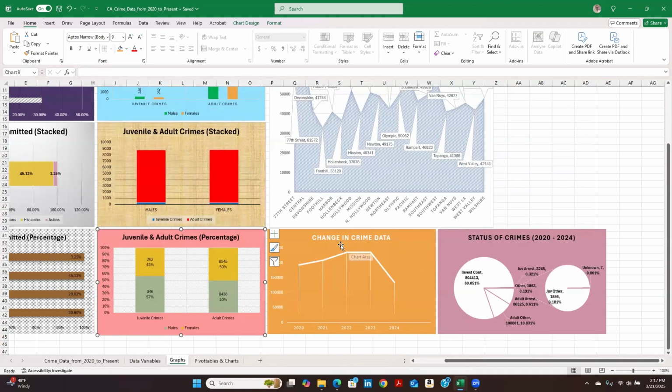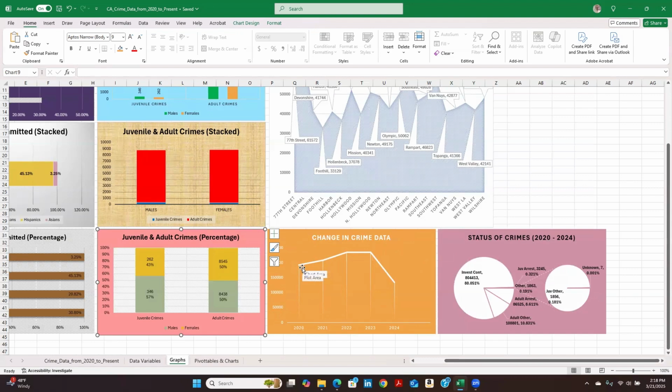And to the right of that, we have changing crime data from the years 2020 to 2024. Starting with 2020, as we all know, we dealt with COVID and many other issues, personal issues, mostly related to finances and other things of that nature.